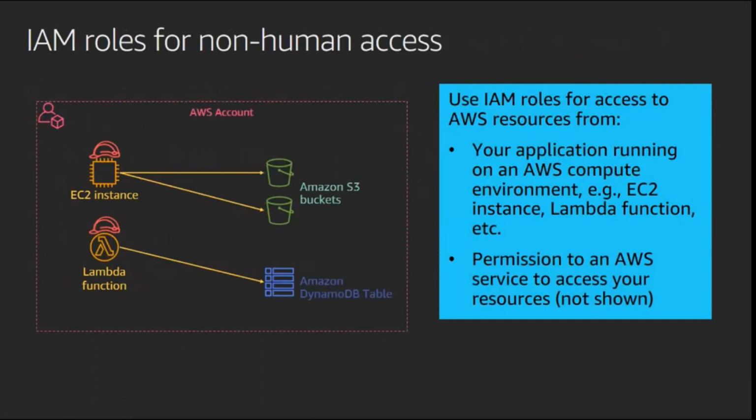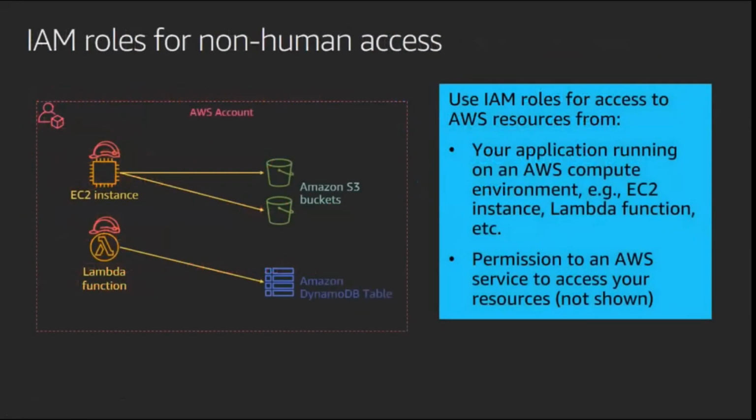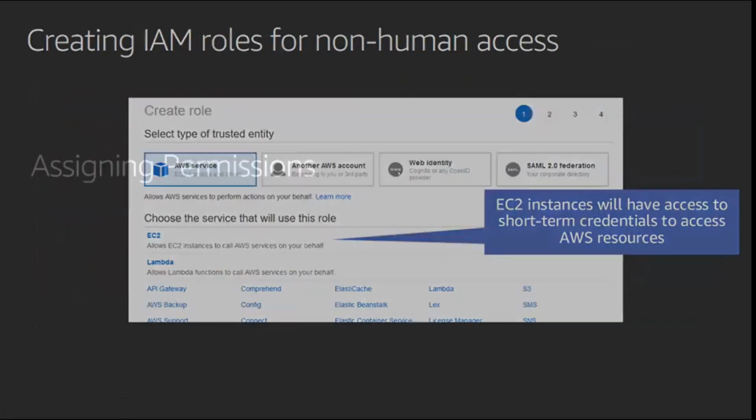Okay, so that was human access, right? This is typically human-based access. What if it's non-human? Many times there are use cases where you may deploy an application on EC2, Lambda, or ECS, and you want to run under some context. And that's where the role comes in. When you're creating it, you specify that EC2 can assume this role. So the application on that EC2 will have access to that particular role.